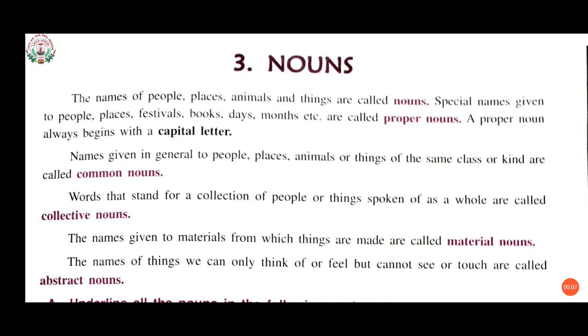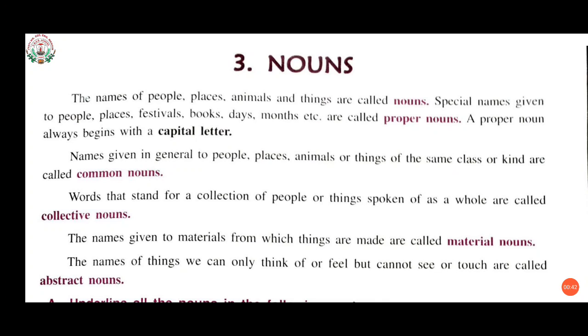Children, in the previous video, we went through the topic of nouns, in which we learned the definition of nouns and also the types of nouns. So I want to give you a little revision of the definition and the types of nouns. First, what is a noun? The names of places, people, animals and things are called nouns.